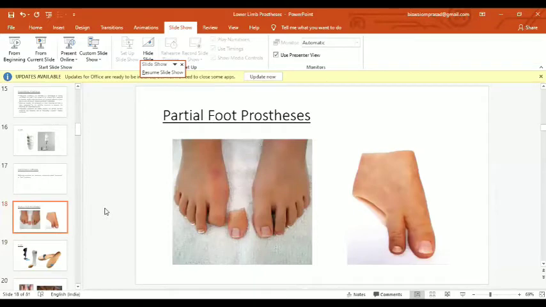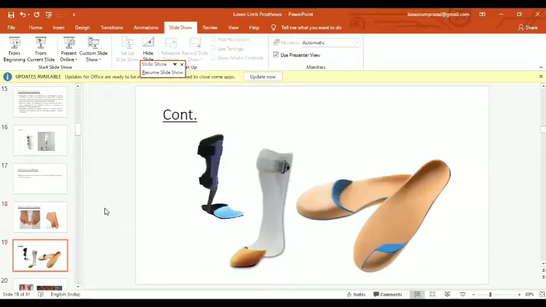Here are the partial foot prostheses for the toe amputations, basically the cosmetic fingers usually prescribed. These are made up of silicone gels or silicone materials. Then here you can see this is a UCBL, or shoe insole, which is incorporated with a cosmetic toe filler for the ray amputation.